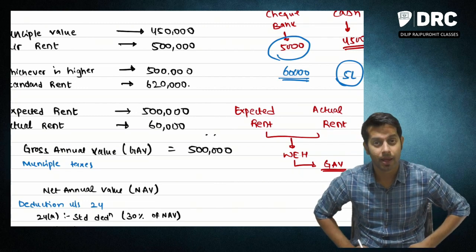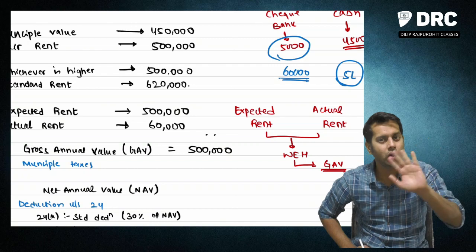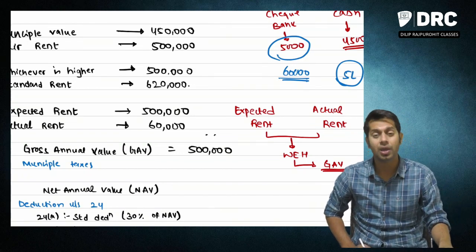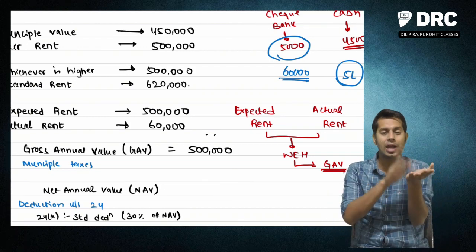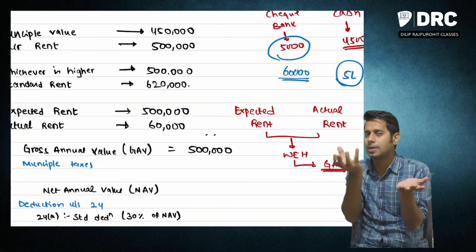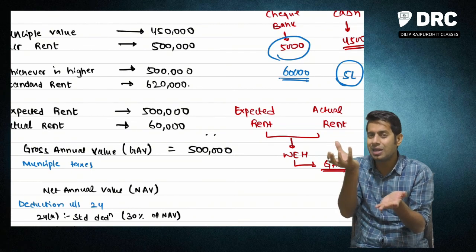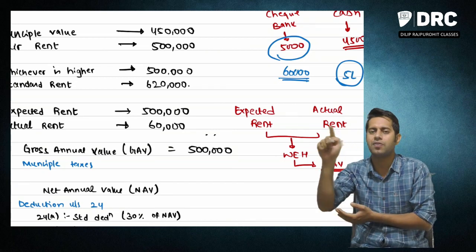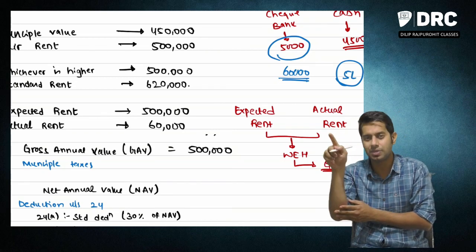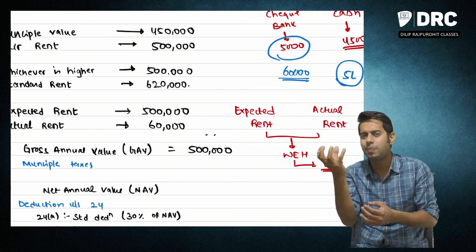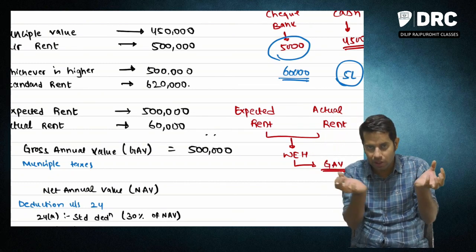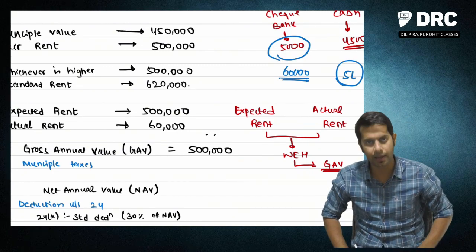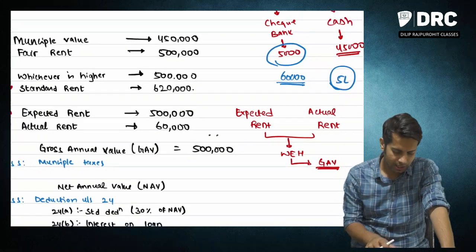So what is the law telling? Whatever actual rent you are earning, I am not going to consider that as income from house property. With your actual rent, I am going to compare my expected rent. What amount of rent can this property actually give us? What is my expected rent from this property? I am going to compare this expected rent with your actual rent and take the higher amount as your income from house property.